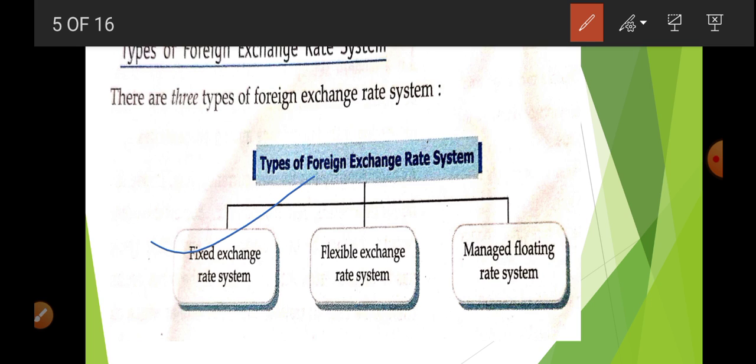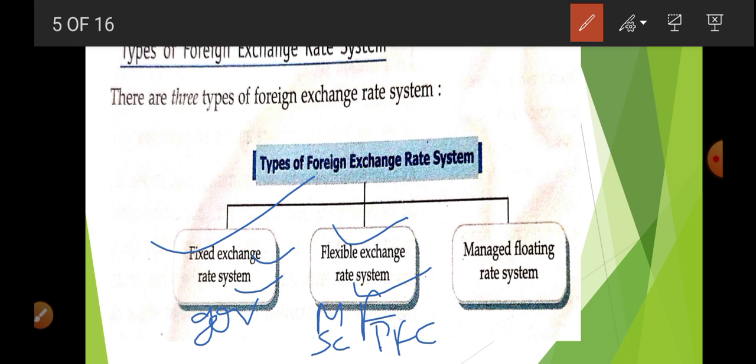Here, how much money you have to pay to get $1 is decided by the government. In the flexible exchange rate system, it is decided by market forces, that is, supply of foreign currency and demand of foreign currency. So with the help of demand and supply, the exchange rate is decided. Managed floating is a mixture of these two.